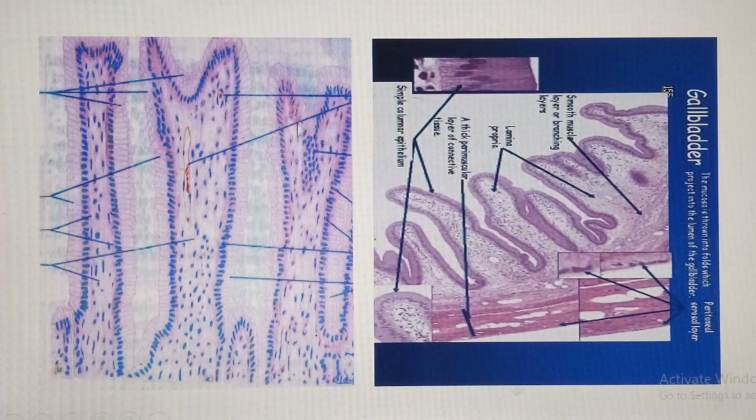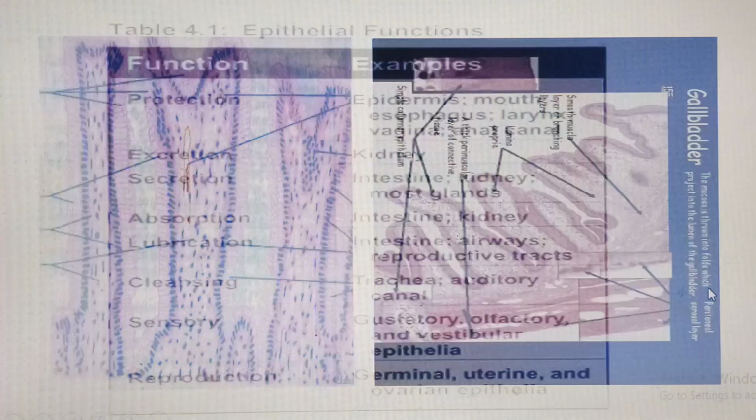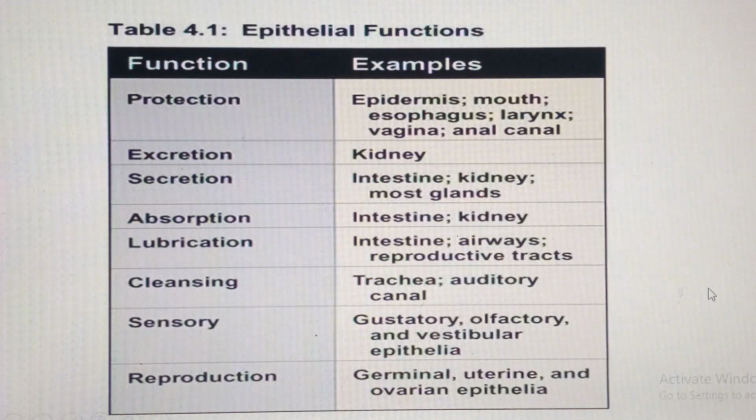So the epithelial lining of the stomach closely looks like that we find in the gallbladder. But because the stomach epithelial lining is lacking cilia, it's not going to be relevant as far as movement or transport of substances is concerned. So one thing that we have to know is that the structure of an epithelial lining will determine the function that the epithelial tissue is going to perform. So for instance, we know that the stratified squamous, keratinized or non-keratinized, will be relevant as far as protection is concerned. Generally, stratified epithelium will be very relevant in protection. For excretion, the kidney tubules will be very relevant.